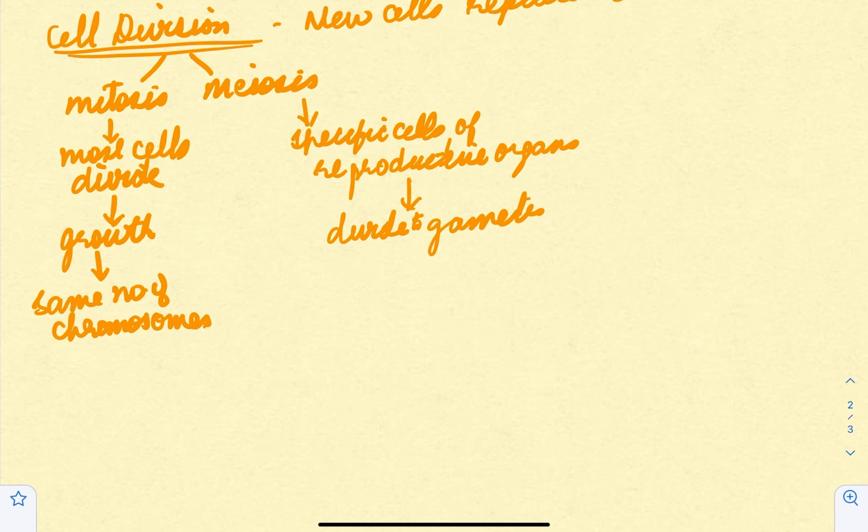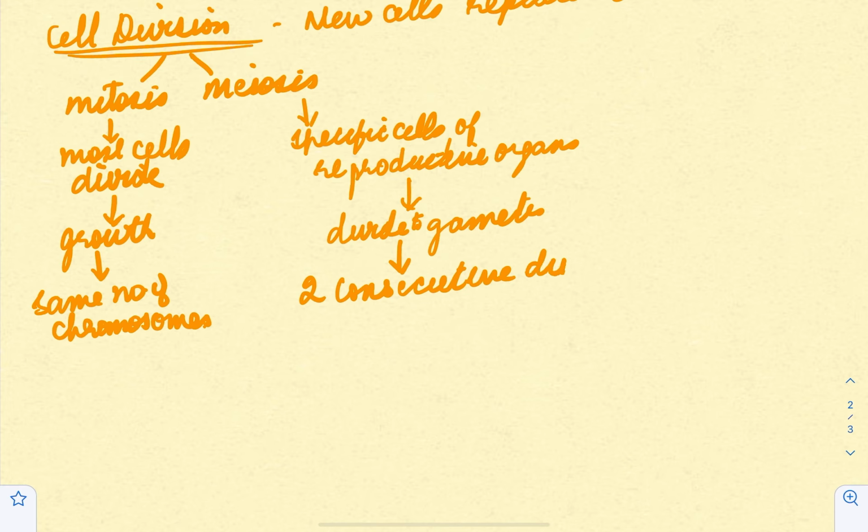Now these gametes after fertilization are going to produce offspring, but what is important here is that two consecutive divisions occur in meiosis, whereas in mitosis we have only one division happening. Because of this, you have 4 new cells produced by a single cell, right?